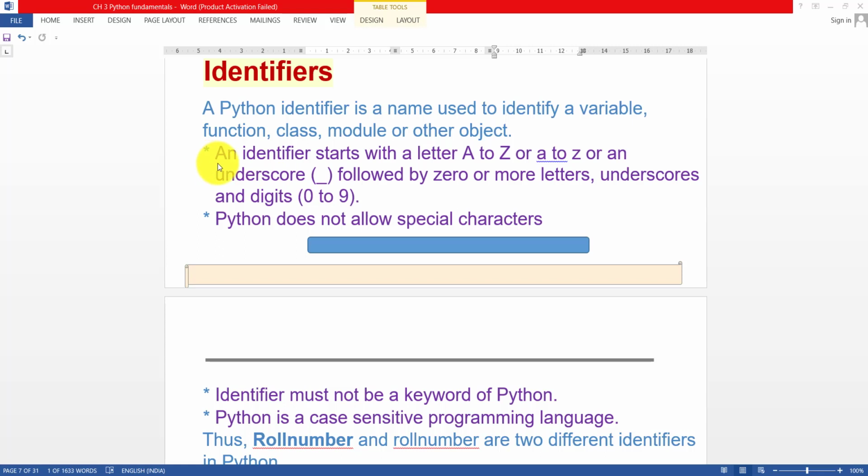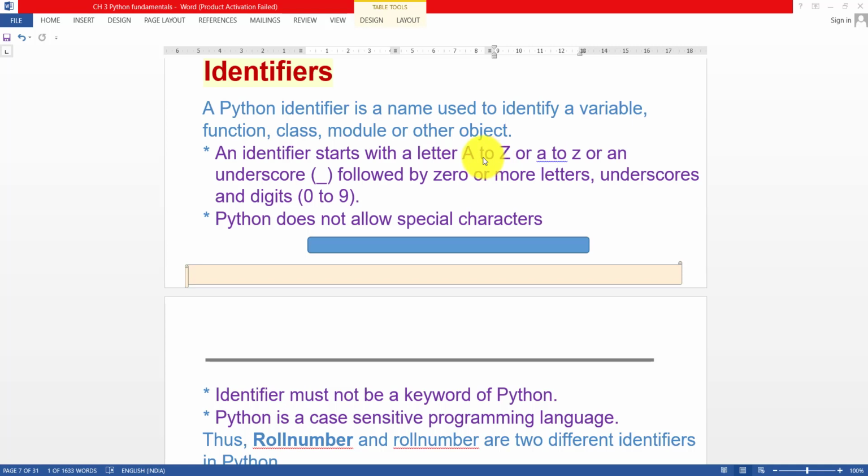First, an identifier starts with a letter A to Z, meaning when you define any variable name, it is from A to Z, A, B, C, capital A or small a. Always remember, capital A and small a are treated differently because Python is a case sensitive language.